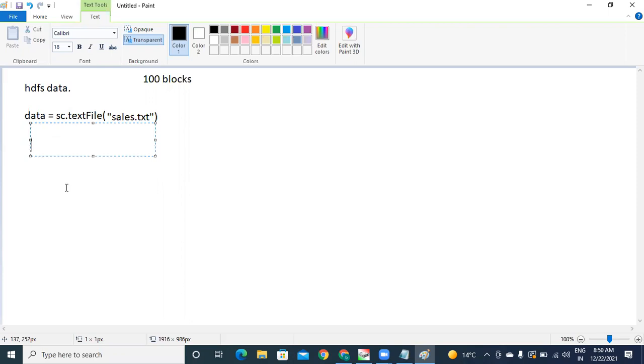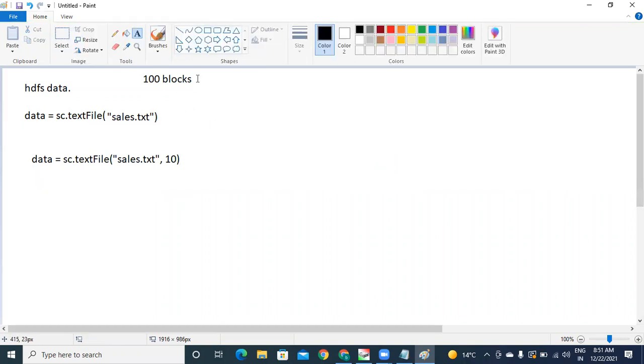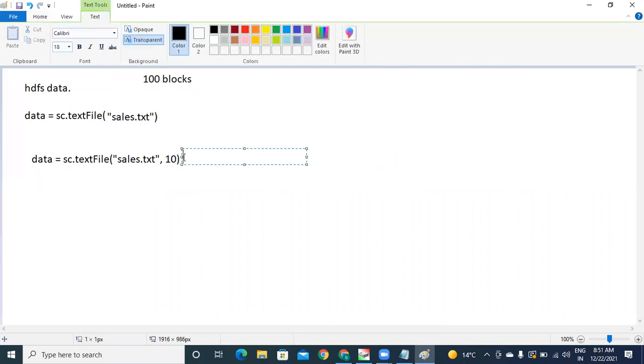Instead of doing that, as a developer, I'm going to do some small modification. sc.textFile sales.txt, comma 10. How many blocks do I have for that file? 100 blocks. Each block is divided into 10 partitions at runtime. Total, how many partitions now? 1000 partitions. 1000 parallel processes will happen. Of course, the charge for this one is different.